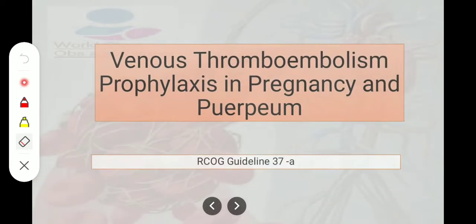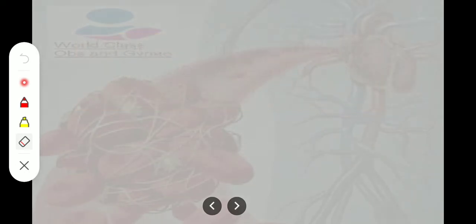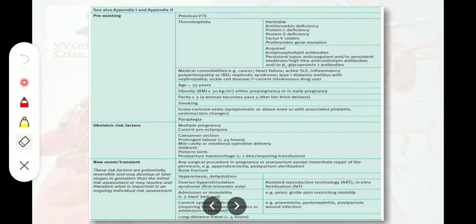37A RCOG guideline. Okay, so this appendix is very important, in which we are shown the pre-existing obstetric risk factors and the new onset transient risk factors. In the pre-existing risk factors, we have previous VTE. It would be better if we discuss thrombophilia, which includes heritable and acquired types of thrombophilia.